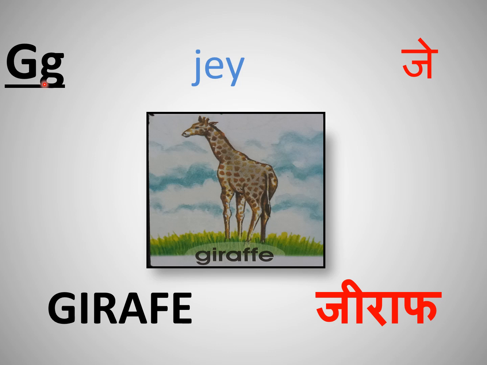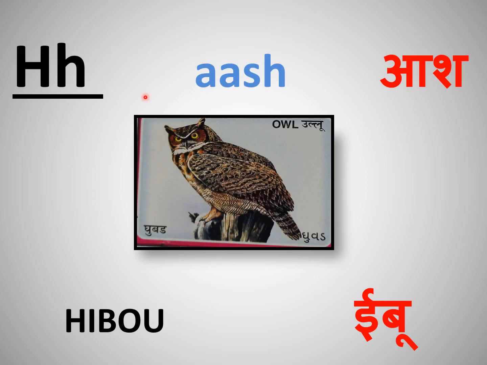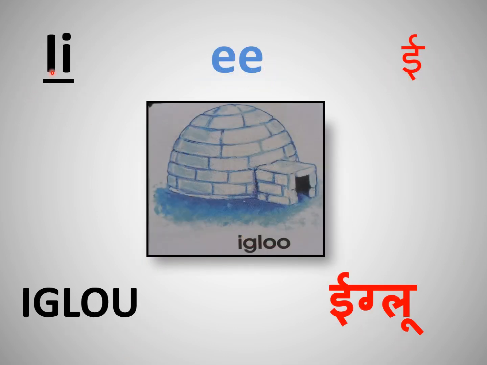J, now G is pronounced as J. So J as in giraffe. Ash, Ash as in hibou. Now this I will explain to you at the end of the lesson, so please keep on watching till the end. E as in igloo.